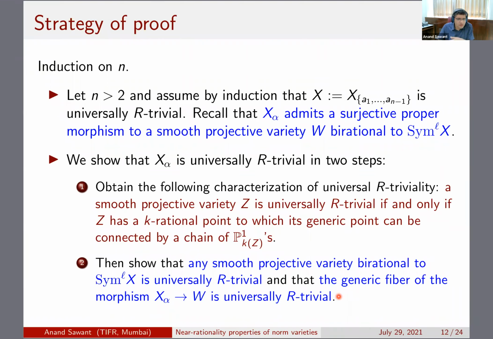The whole crux of the proof is actually contained in showing that a smooth projective variety birational to Sym L is universally R trivial. So Sym L is actually singular, and handling this gets quite complicated at some point. But anyway, let me explain the easy part first.